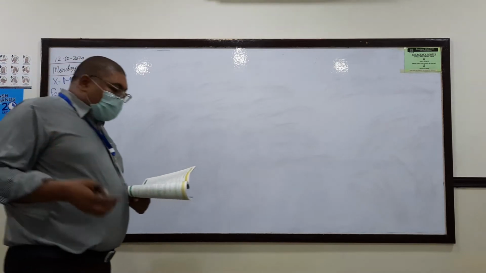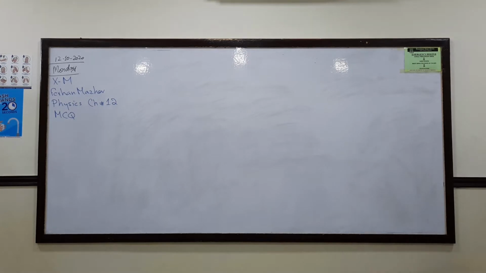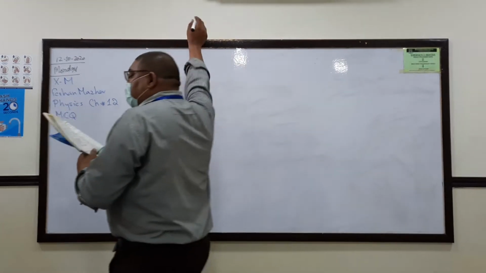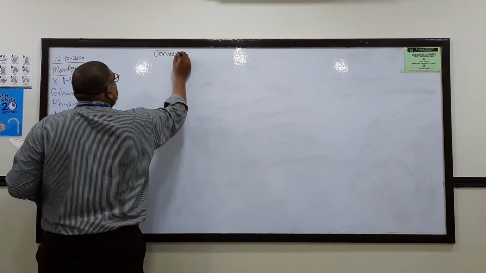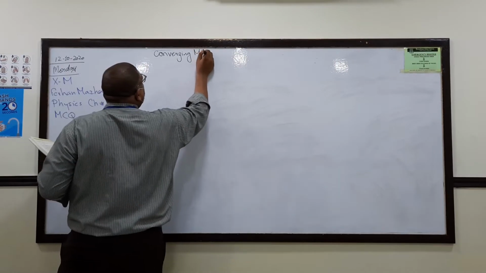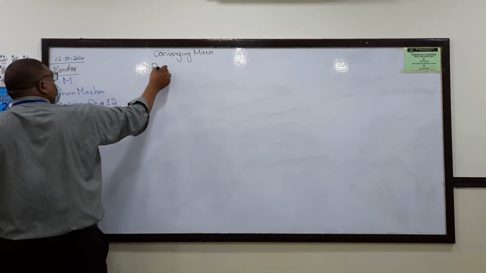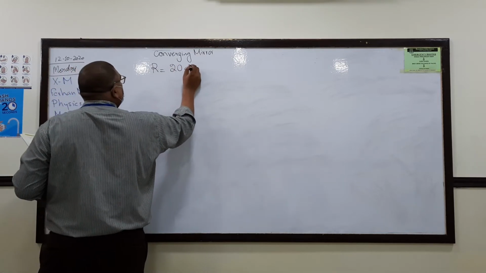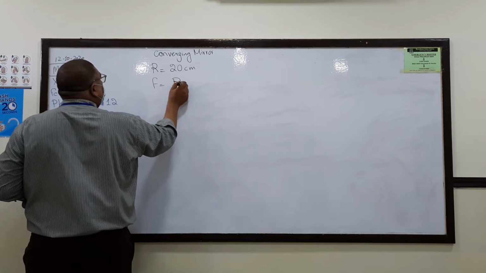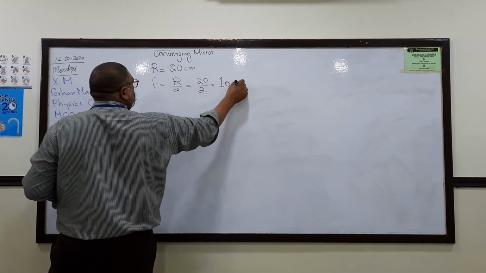The second one: a converging mirror with a radius of curvature of 20 centimeter. The radius of curvature is 20 centimeter, so the focal length is half of this radius, that will be 10 centimeter.